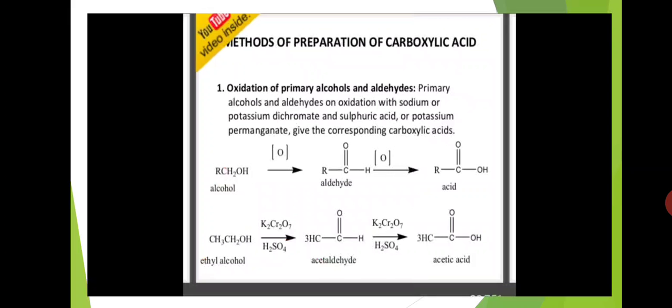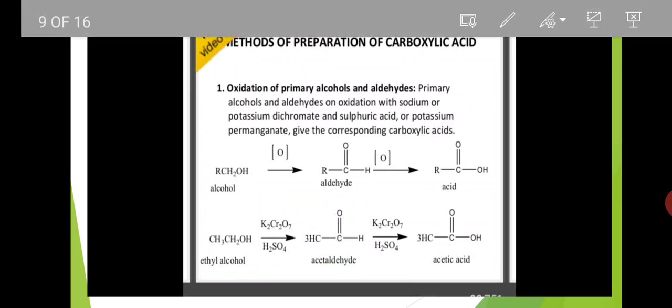First method is oxidation of primary alcohols and aldehydes. Primary alcohols and aldehydes on oxidation with sodium or potassium dichromate and sulfuric acid or potassium permanganate give the corresponding carboxylic acids.